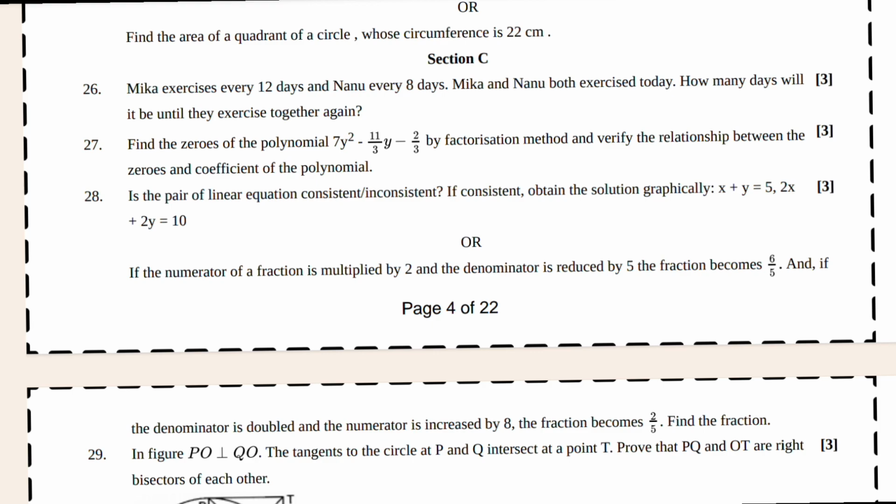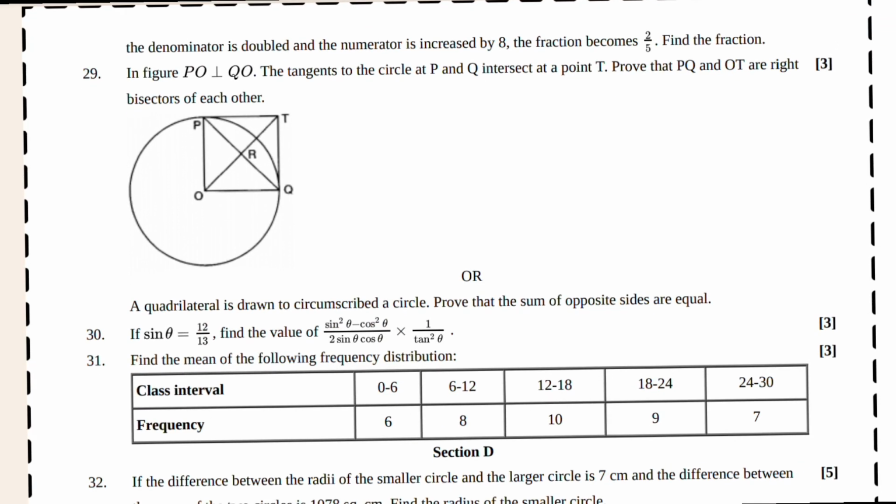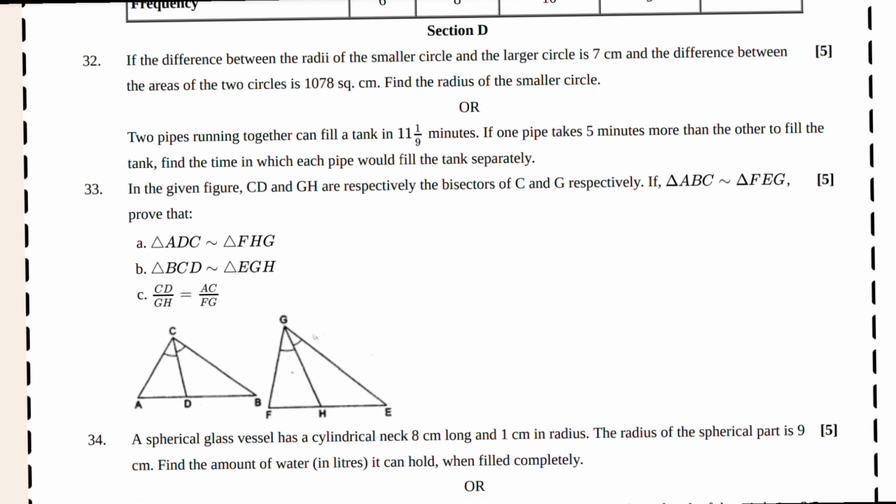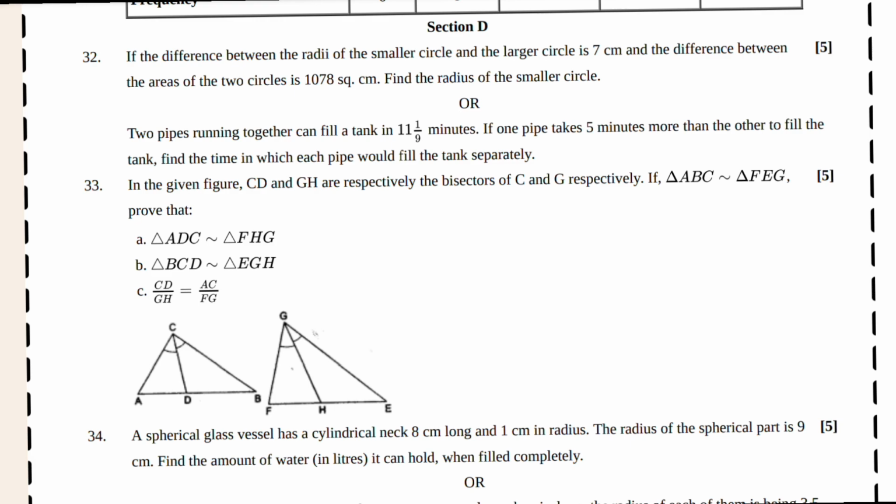And 28, then here you can see 29, 30 and 31. All right. Okay, 32 and 34.